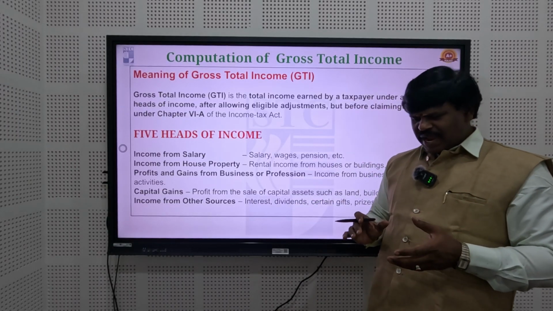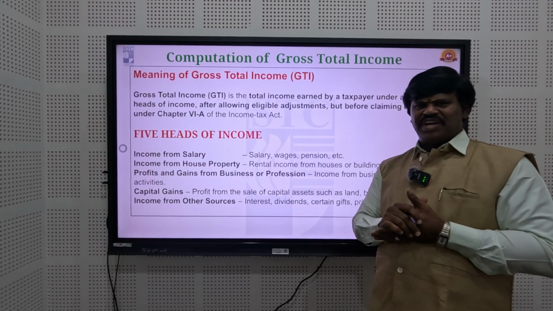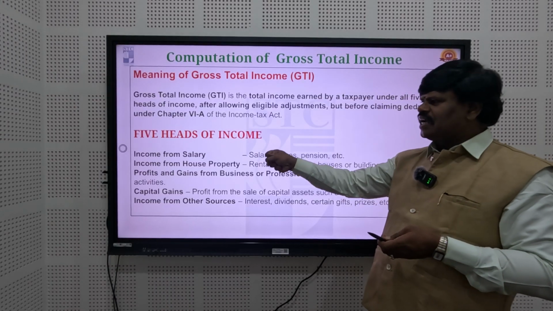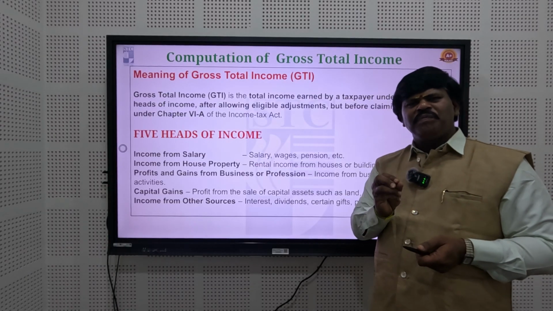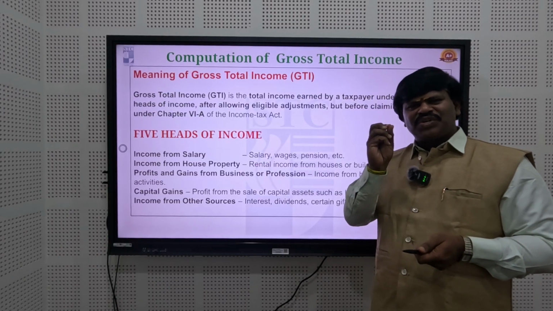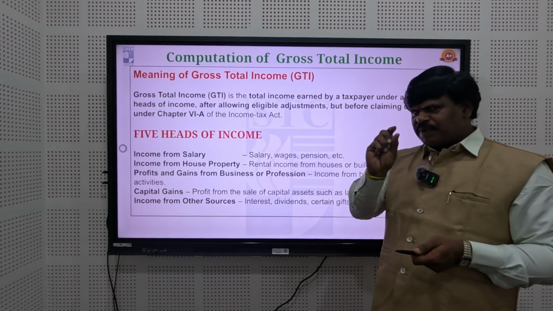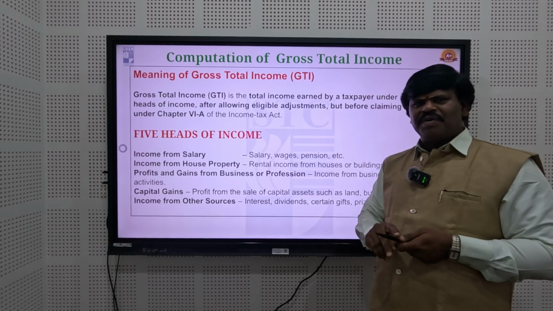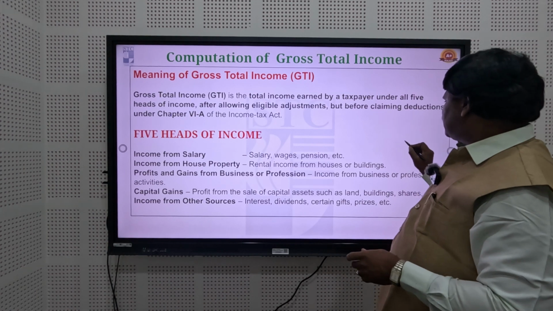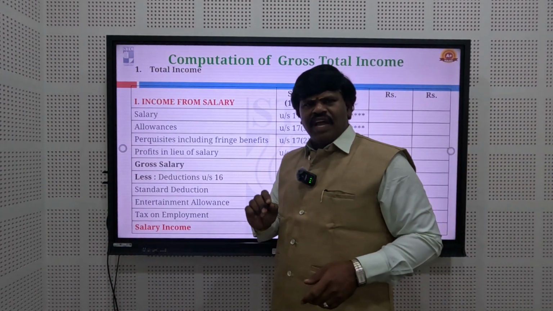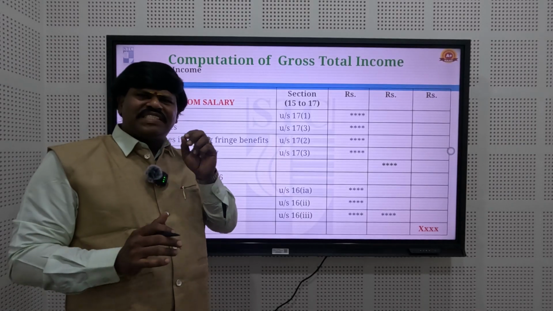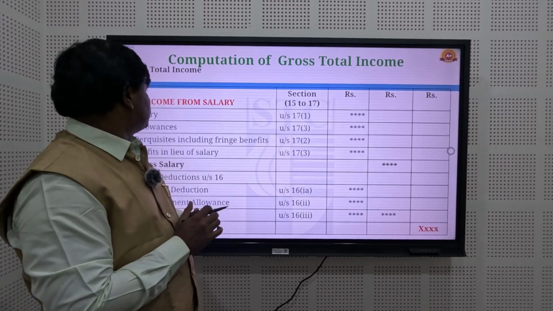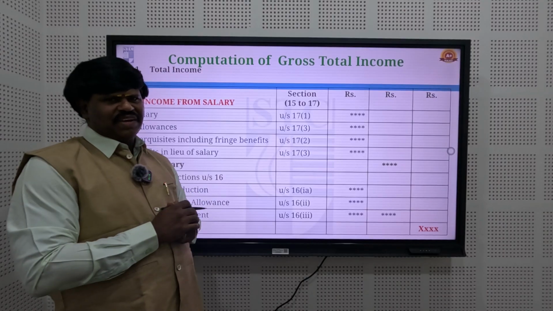Now I will explain all 5 heads of income. If we add these 5 heads of income, we can compute our individual gross total income. Now I will explain each and every head of income in detail. The first head of income is income from salary.